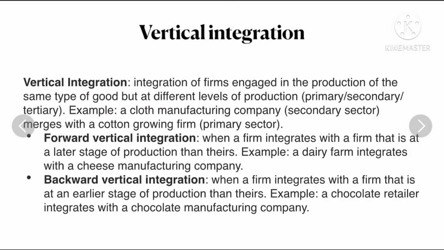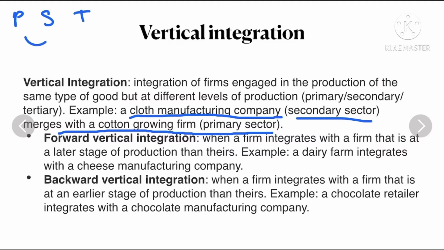Vertical integration. So, this is the integration of firms which engage in the production of the same type of good but at different levels of production. So, for example, a cloth manufacturing company, which is in the secondary sector, will merge with a cotton growing firm, which is in the primary sector. So, you see, it is in different levels of production. There is primary, secondary, and tertiary. So, there are different levels of production which can be used.